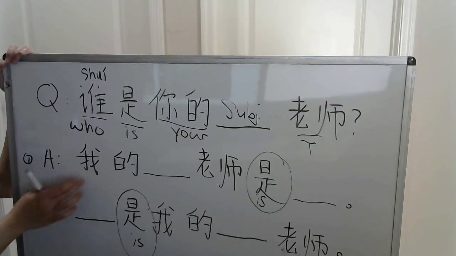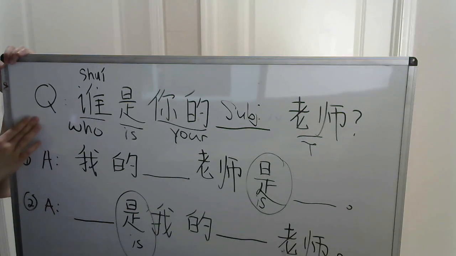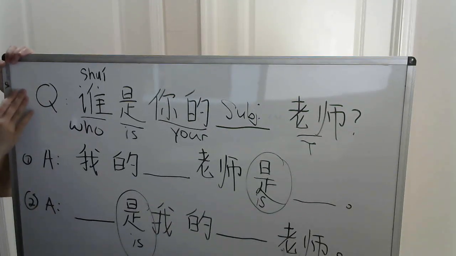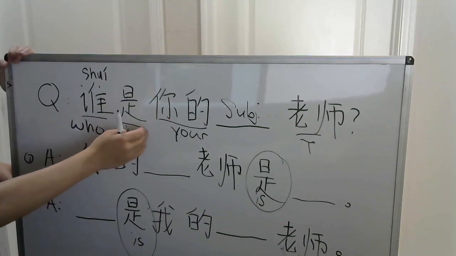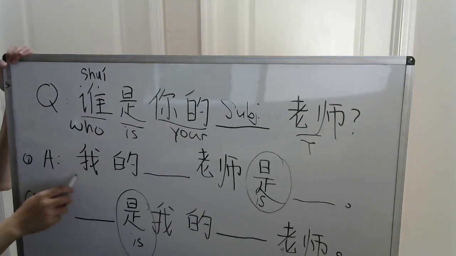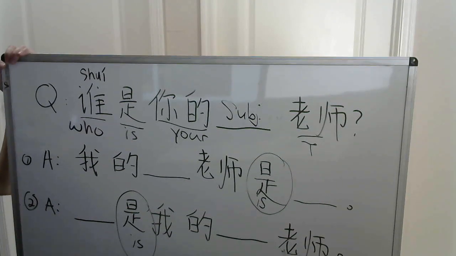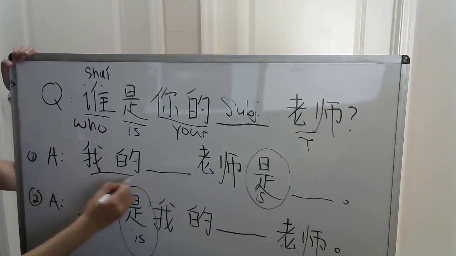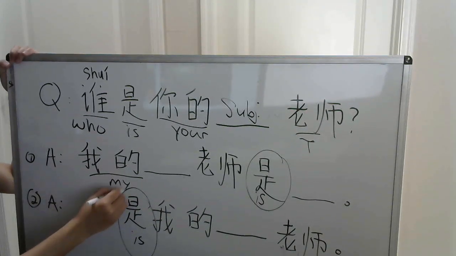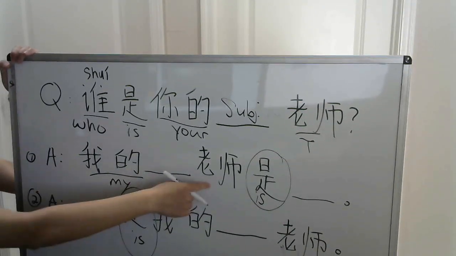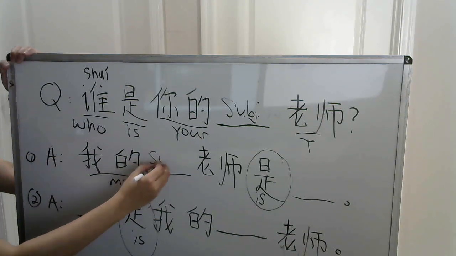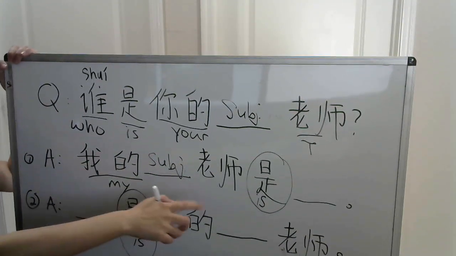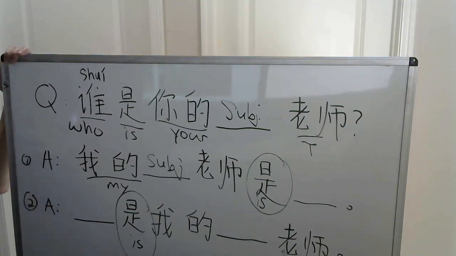Starting from here, whenever we're asking a question, in the answer it's always a good idea to reflect back to your question stem. So if here it's asking about your teacher, then when reflecting back to who's answering, we are. So instead of yours, we're going to do my, which is what is here, 我的, my blank teacher. Whatever subject we're talking about, we have to answer it. So the same subject, my blank teacher is, and then you name the teacher.